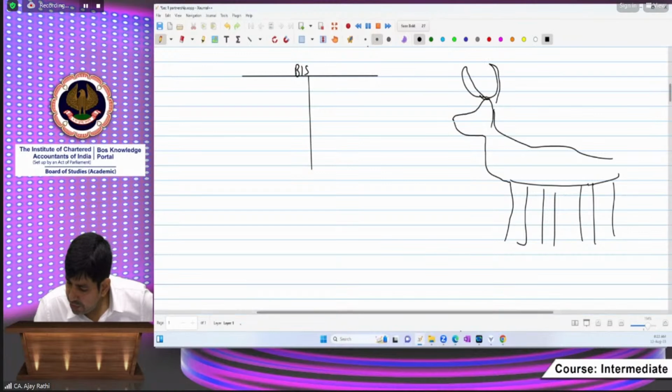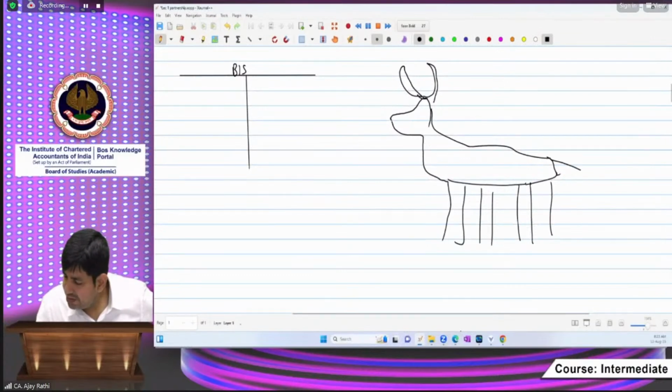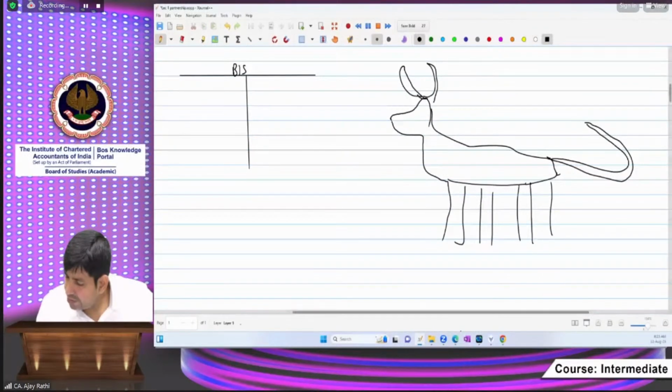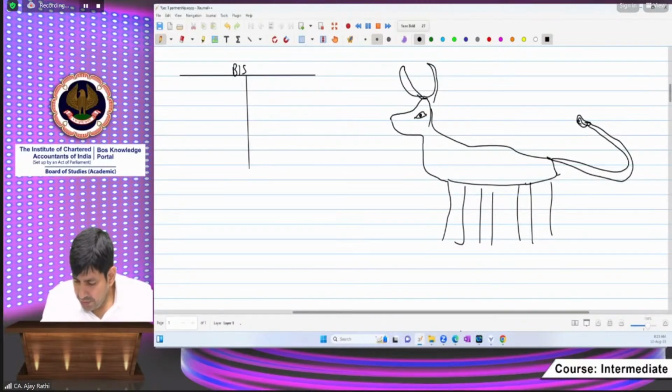Don't go into detail, I am preparing just a bull. This is a bull, and this bull is having a tail. Sir, this is a deer. No, beta, no. This is a bull, and he is really very angry. Sir, you are not having a good drawing style. See, beta, this is a bull. Are you agreed with this bull? First tell me. Sir, why is this relevant for study?